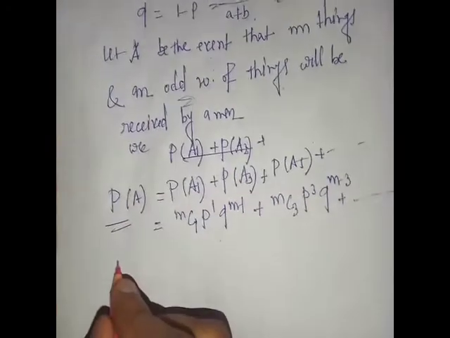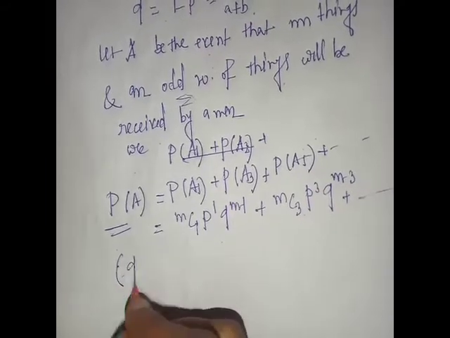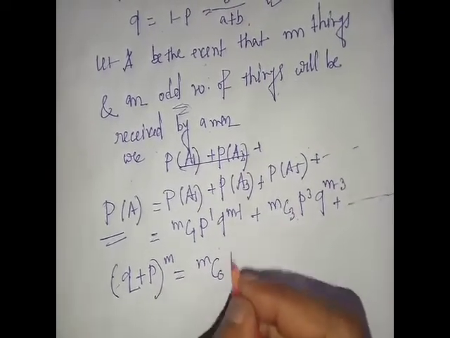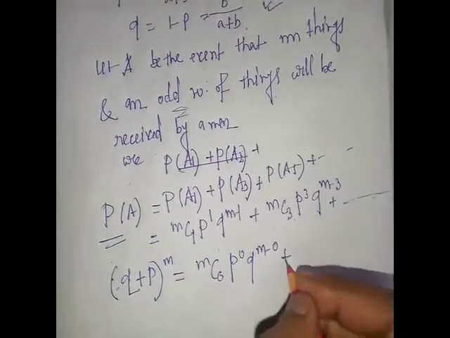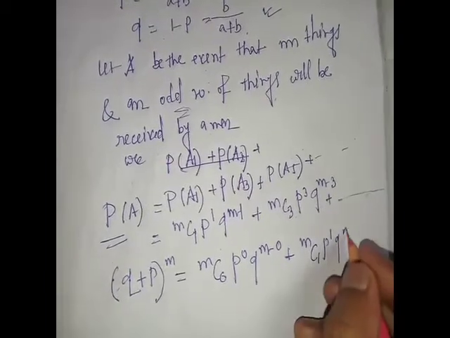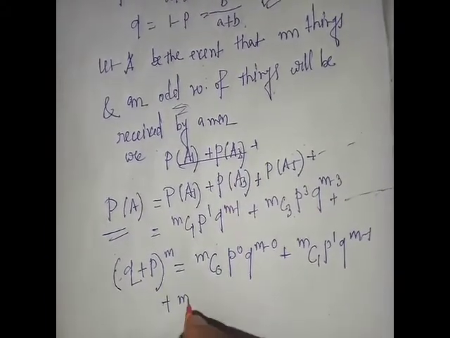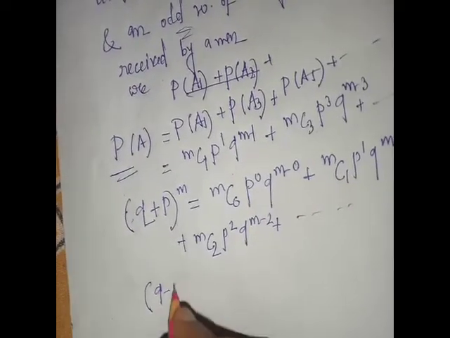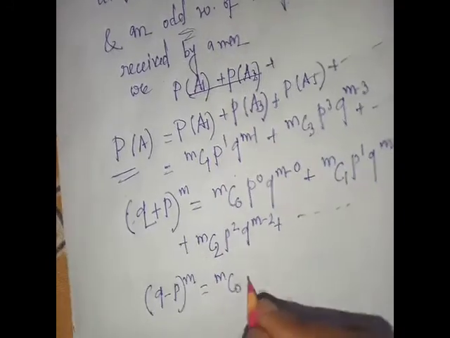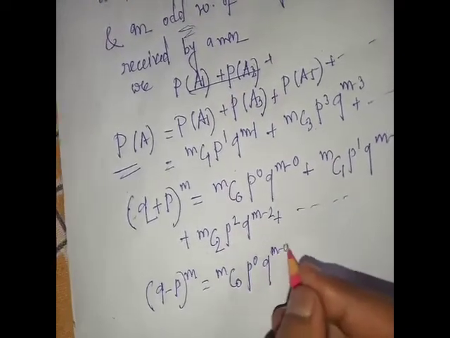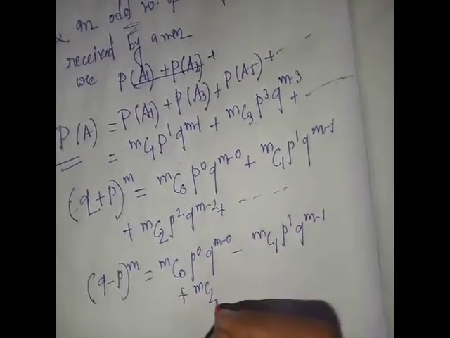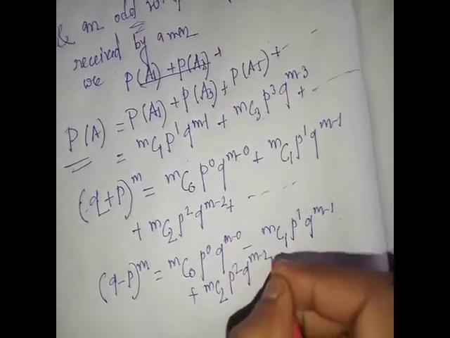Now from the binomial theorem or algebra we get (q plus p) whole to the power m is mC0 p to the power 0 q to the power m minus 0 plus mC1 p to the power 1 q to the power m minus 1 plus mC2 p squared q to the power m minus 2 plus dot dot dot, and (q minus p) whole to the power m is mC0 p to the power 0 q to the power m minus mC1 p to the power 1 q to the power m minus 1 plus mC2 p squared q to the power m minus 2 minus and so on.